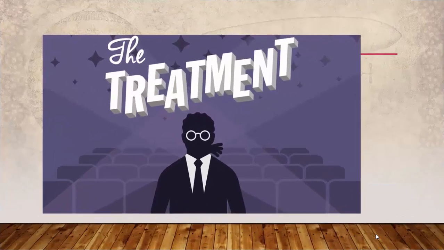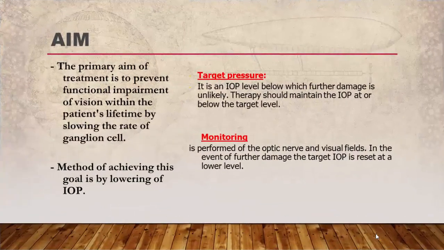As regards the treatment of primary open angle glaucoma, there are different measures. The main aim of the treatment is to prevent functional impairment of vision within the patient's lifetime by slowing the rate of ganglion cell loss.